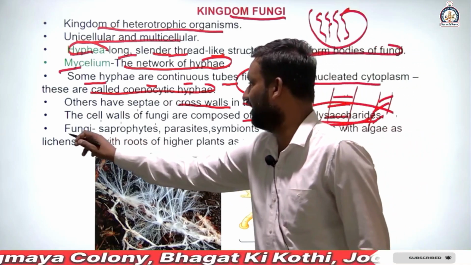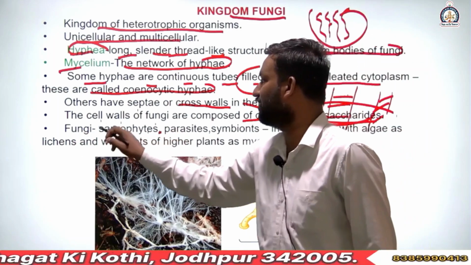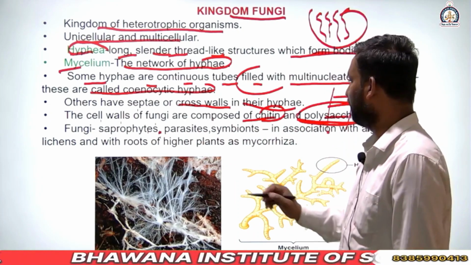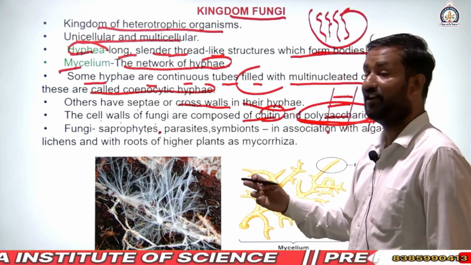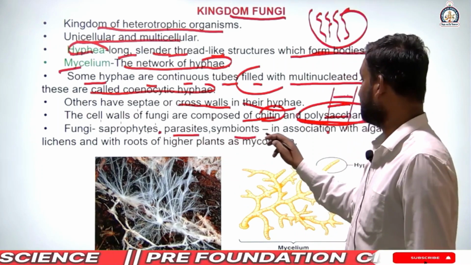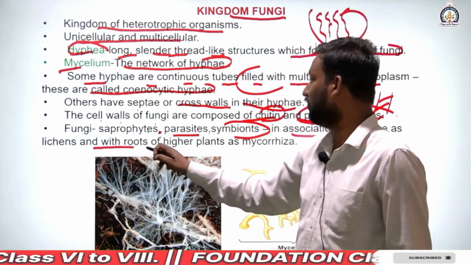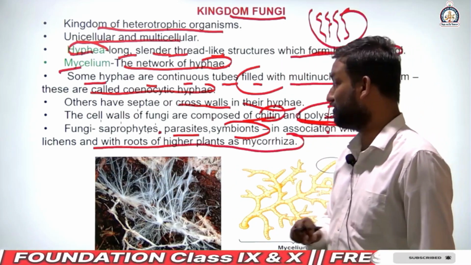Next, fungi can be saprophytes. What is the meaning of saprophytes? Those which use dead and decaying substances for food. Parasites depend on other organisms. Symbionts live in association with algae as lichen and with the roots of higher plants as mycorrhiza.